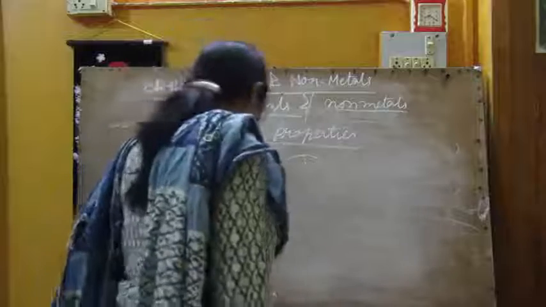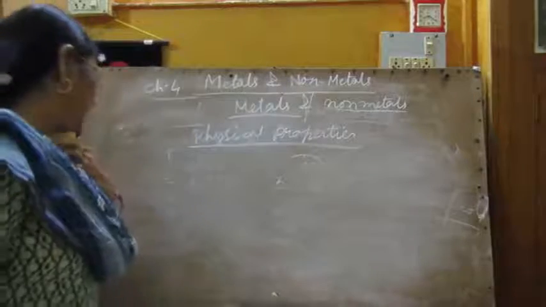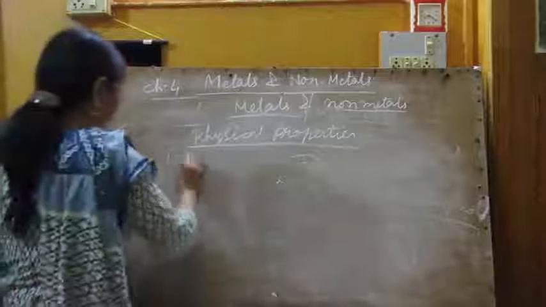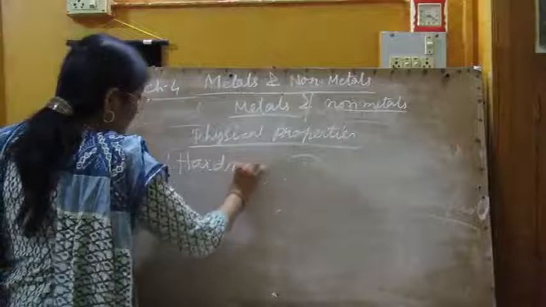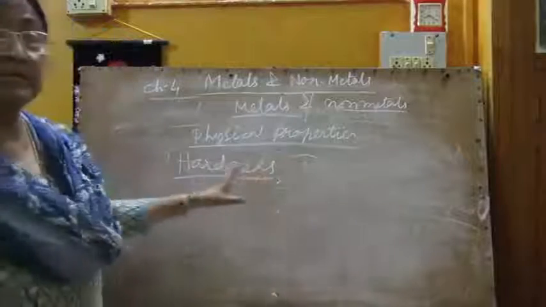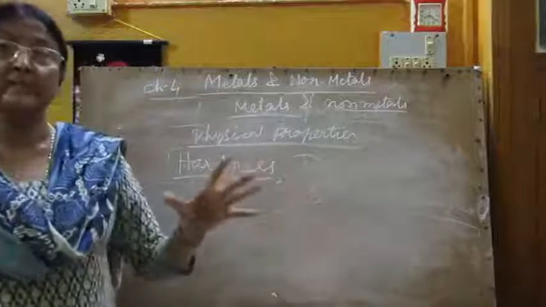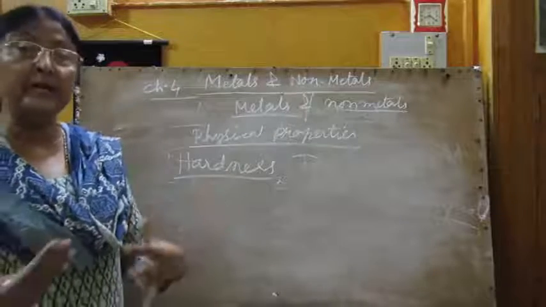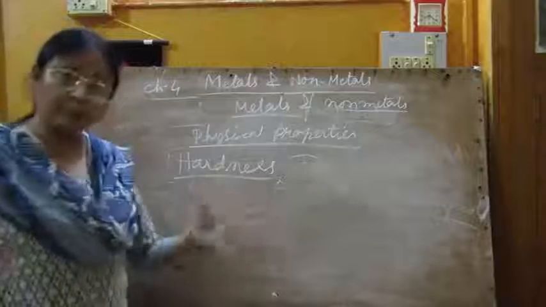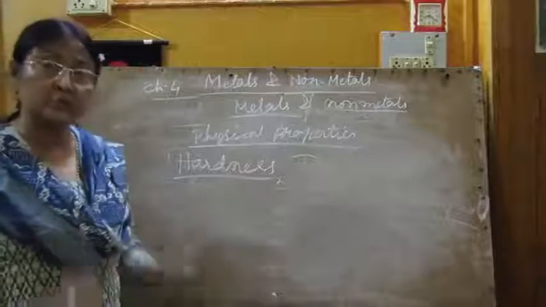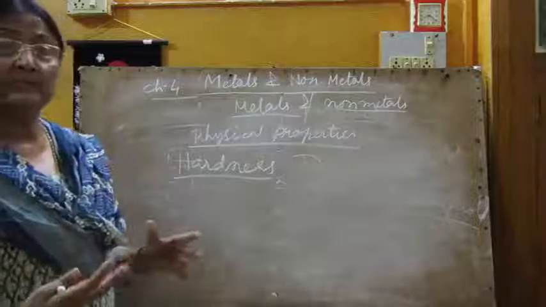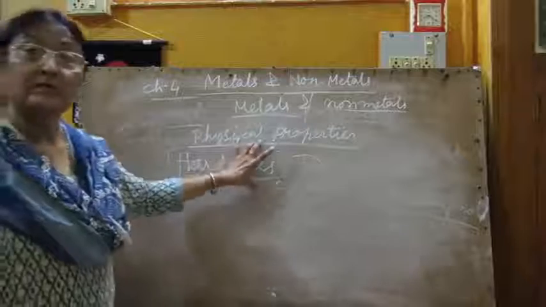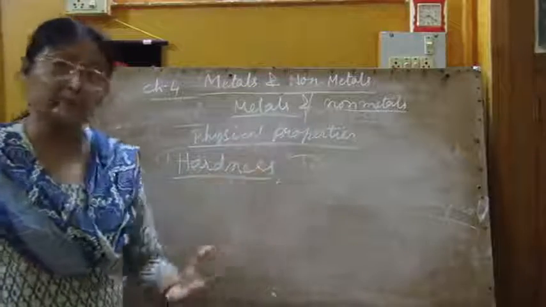The next property I am going to explain is called hardness. I already told that metals are very hard and non-metals are soft and weak. The property by which a metal is strong and can take too much tension is called the hardness of metals.